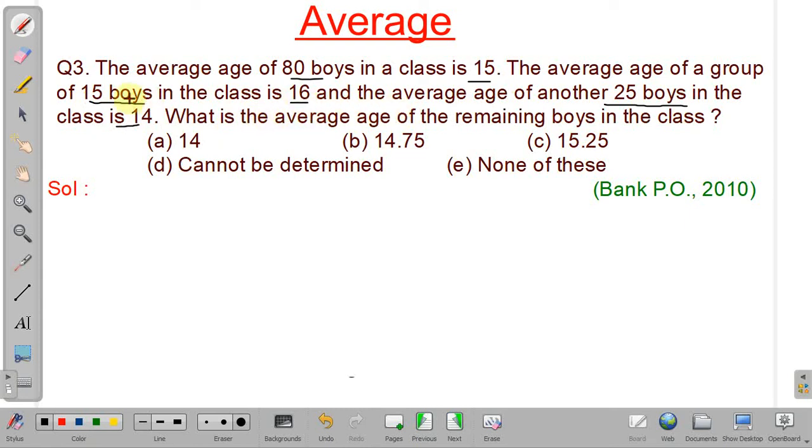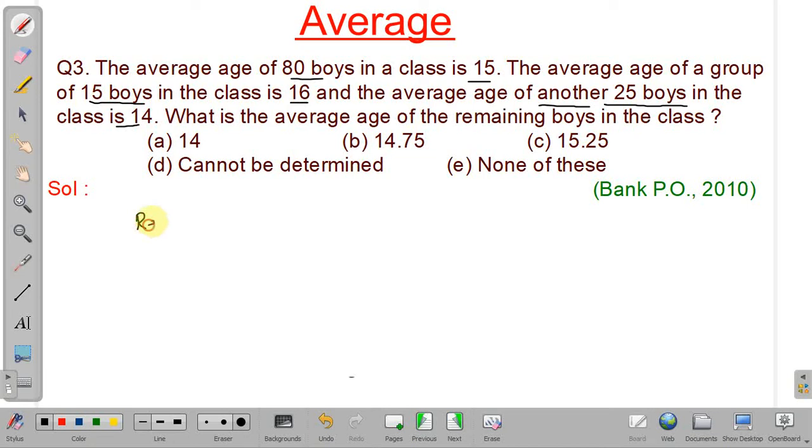Okay. See, out of these 15 boys and 25 boys, no one is common, because this is given as another 25 boys. So we have to find the remaining 40 boys' average. So how can we find it?